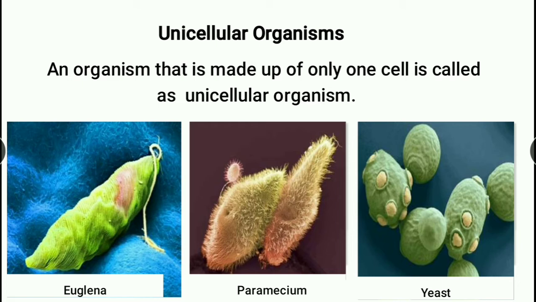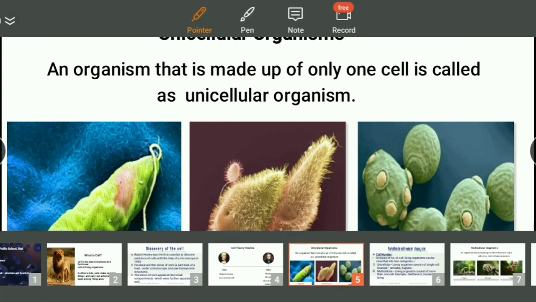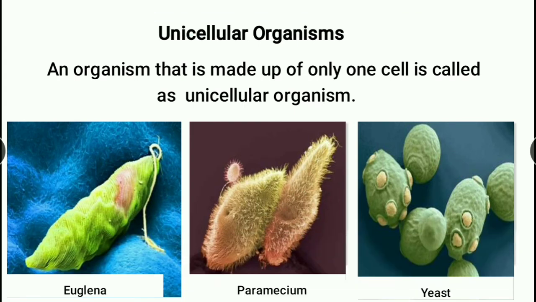Even a very small organism like a virus can be seen through an electron microscope. Of course, we have seen yeast through the microscope, but not so clearly like this. Understood? So these are very small organisms, unicellular organisms. This is Euglena, this is Paramecium, and this is yeast. They are single-celled organisms.